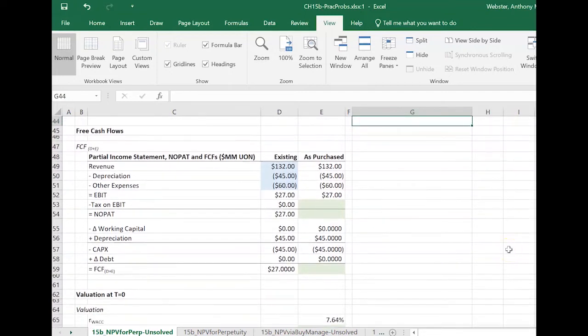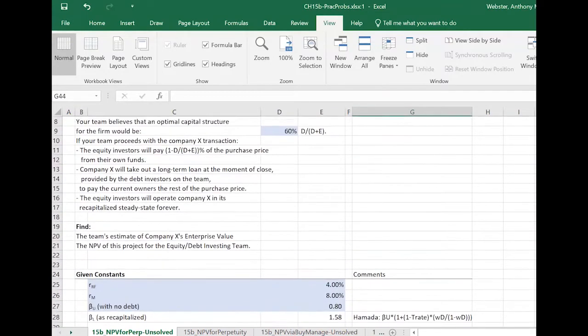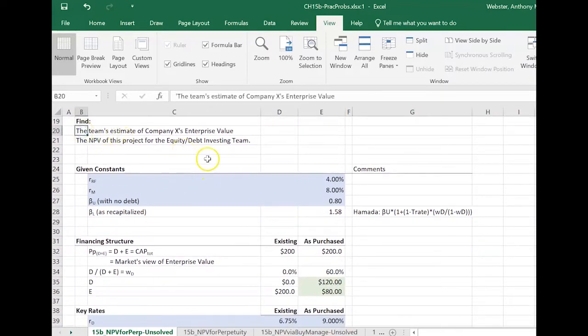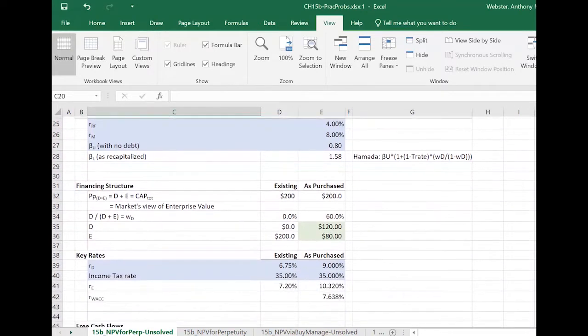Okay, so what we need to do to solve this is get our free cash flows. I'd like us to get two things here. I'd like us to compute the team's estimate of the company's enterprise value and then the NPV. And of course, along the way to getting the NPV, we're going to have to compare the team's estimate of enterprise value to Mr. Market's view of enterprise value.